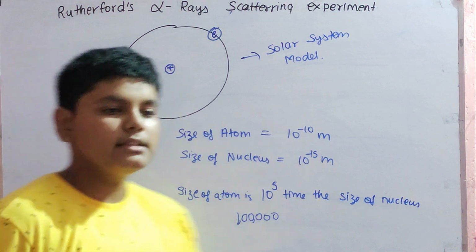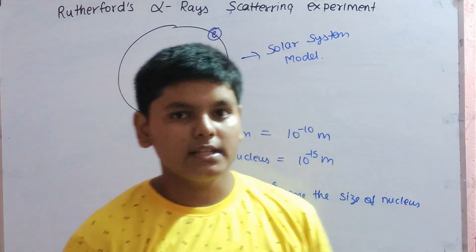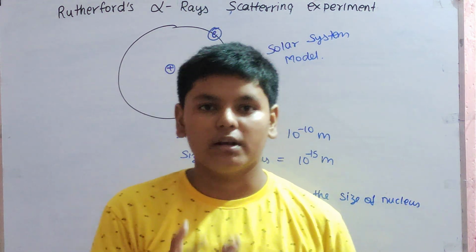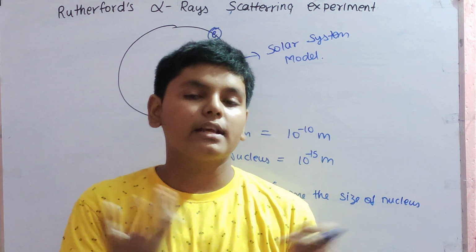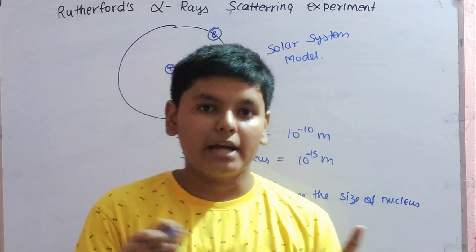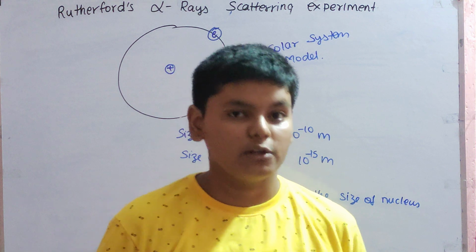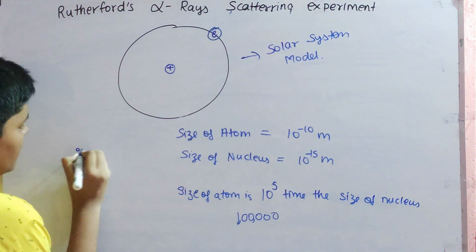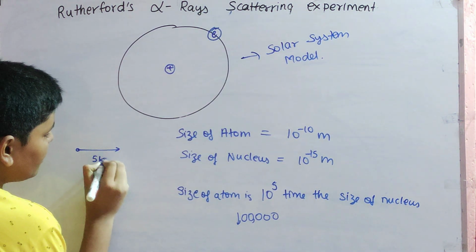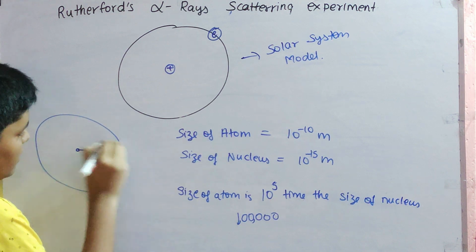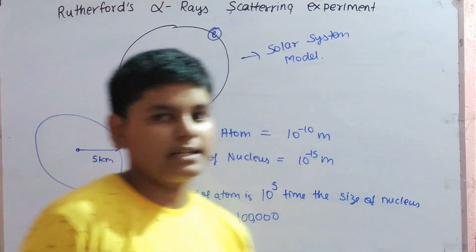In the NCERT book, an example has been given: if you take the nucleus as a tennis ball, and you take the atom as a field of radius 5 kilometers. This is a ball, and it has a radius of 5 kilometers in each direction. This is the size of the atom.